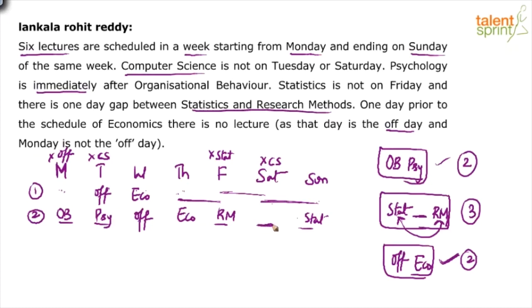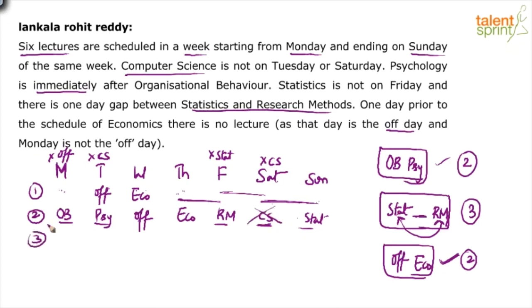Only computer science is left out, the last subject. And it has to come on Saturday. But the instructions clearly tell us that computer science cannot come on Saturday. You're able to follow? Computer science is not allowed on Saturday. So taking off on Wednesday also fails at some other point, which is that computer science cannot come on Saturday. So the second case is also wrong.